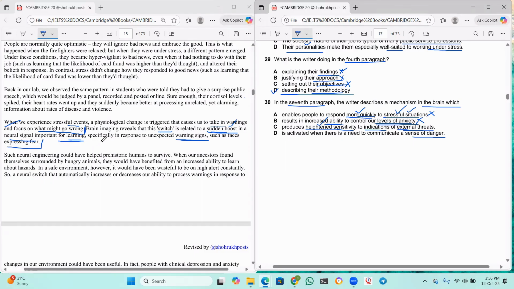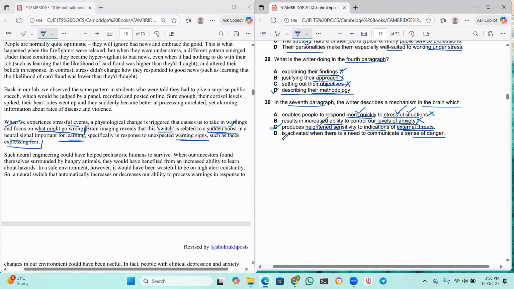Then, specifically in response to unexpected warning signs, such as faces expressing fear, means indications of external threats. Yes, so this sentence is completely paraphrased and told in a very general way. So produces a heightened sensitivity means it takes a sudden boost in the neurological signals. Yes, so I think C should be the right option, guys.